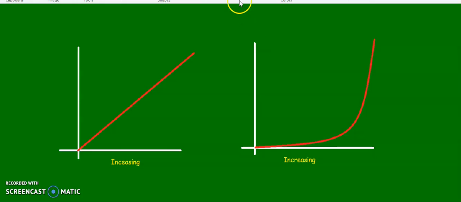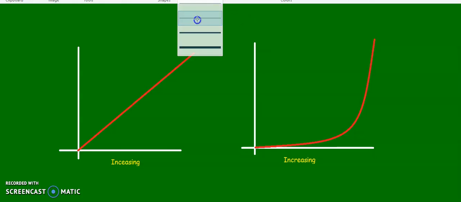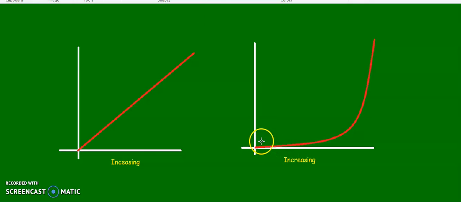Now, if we look at this graph, it actually looks like you have more than one graph in here. So from this part, it looks almost flat. So it's almost not even increasing at all. And then if you look at this part, it's increasing, but not quite that much.